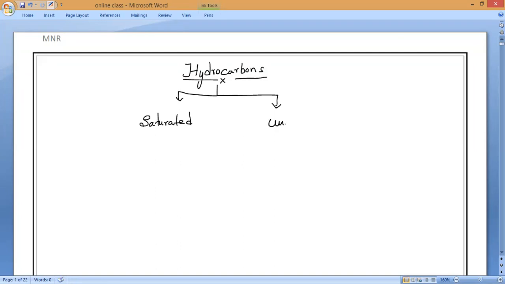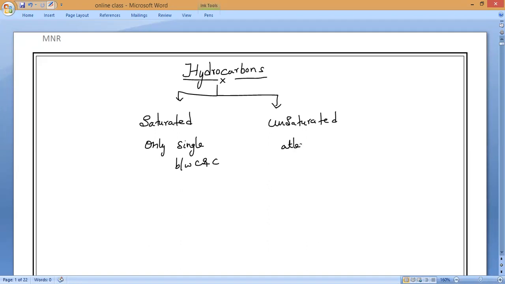Another one is called unsaturated hydrocarbons. Under the saturated hydrocarbons, only single bonds will come between carbon and carbon. And in unsaturated hydrocarbons, at least one double bond or at least one triple bond will be present.